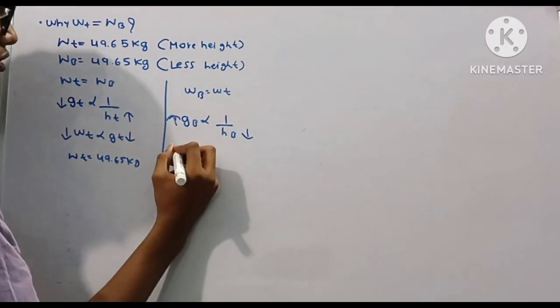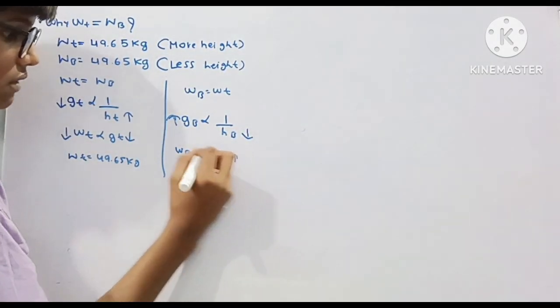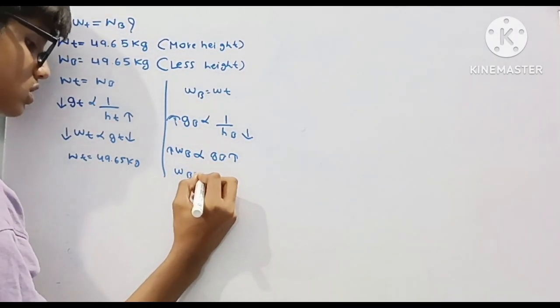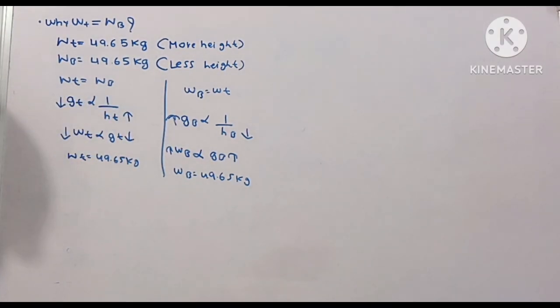Less height results in more gravity, which means our weight should be more than the weight on the terrace, but it is not. In this case the gravity is increased. Why is my weight again 49.65 kg? I told you that if the height decreases, the gravity will increase, and then the weight should also increase. How is this possible? Is this really possible? Let's talk about this.